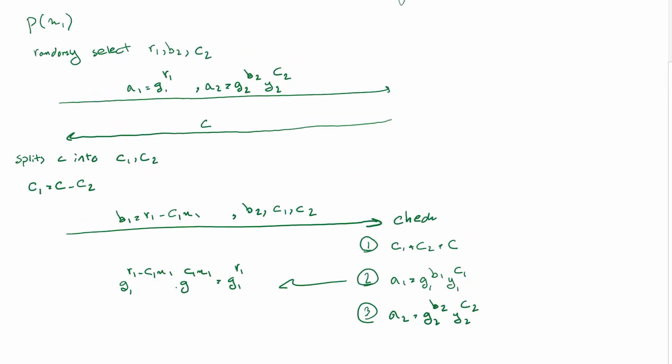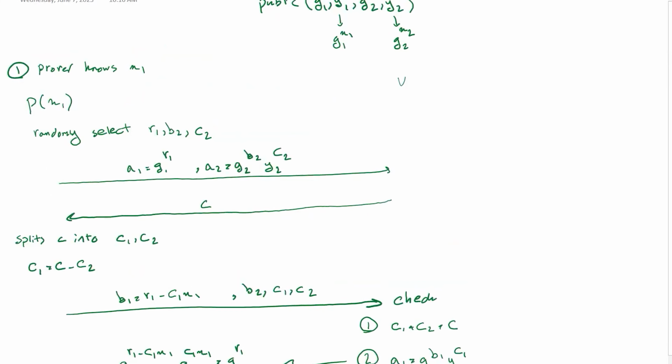We are using the same scheme as before, but we are proving two different discrete logs of X. The point is we know one of them, but we don't know the other one. So we know this vote that we cast, so we are able to prove it. But for the other vote, if I were to vote no, for example, I didn't vote for it.